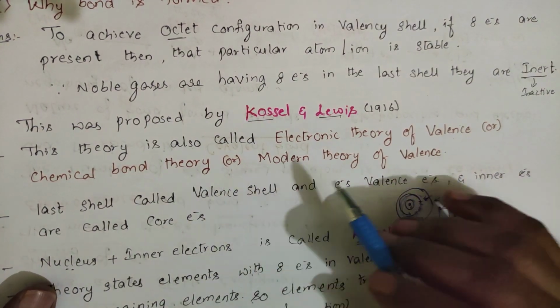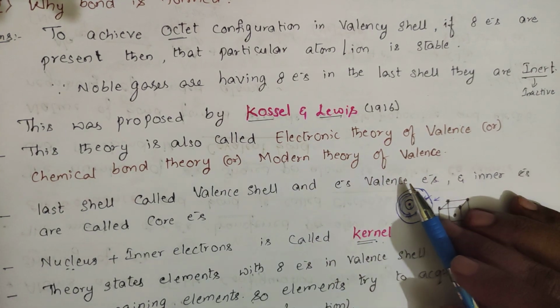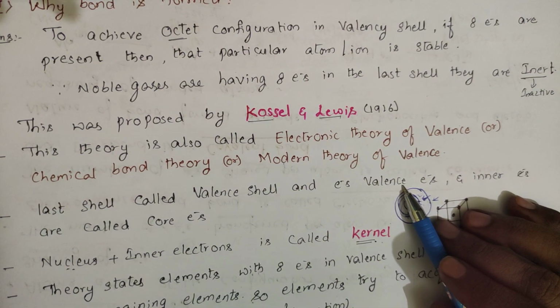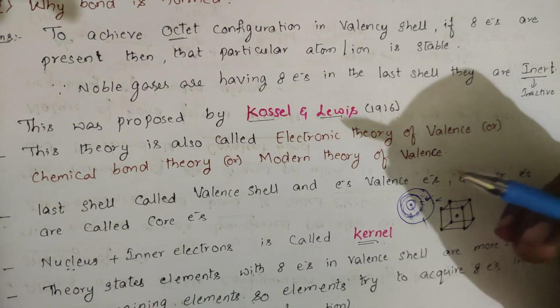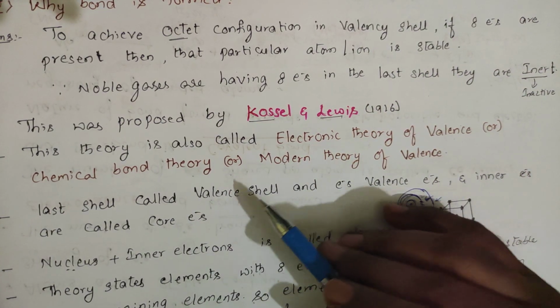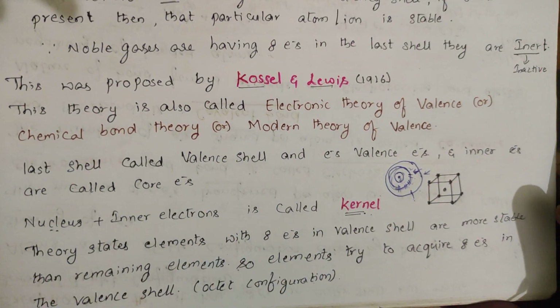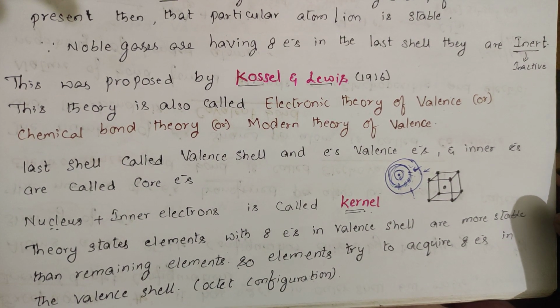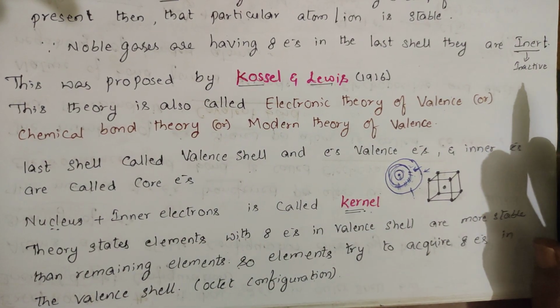The last shell in an atom is called the valency shell, and the electrons present in the last shell are called valence electrons. Apart from the valence electrons, the electrons that are present are called core electrons, meaning the nucleus along with the inner electrons. The nucleus plus inner electrons together is called the kernel.